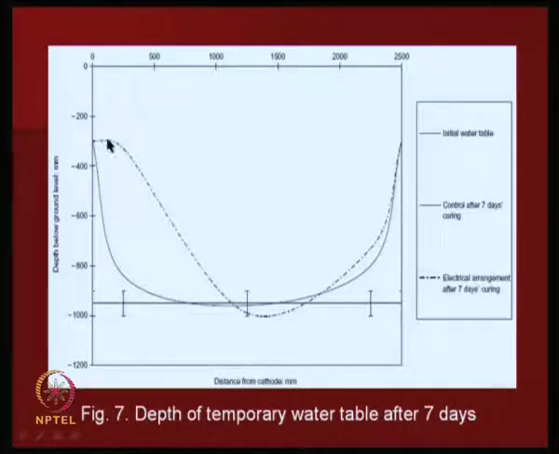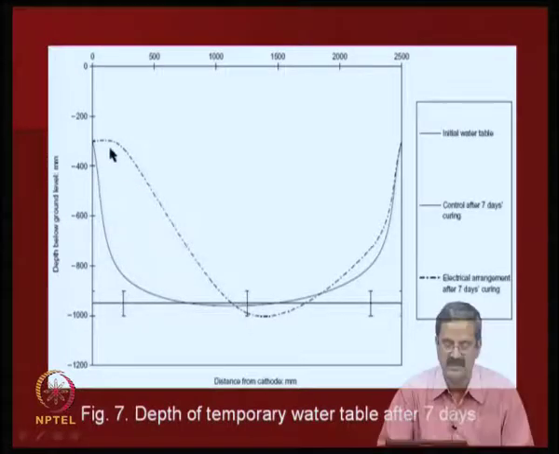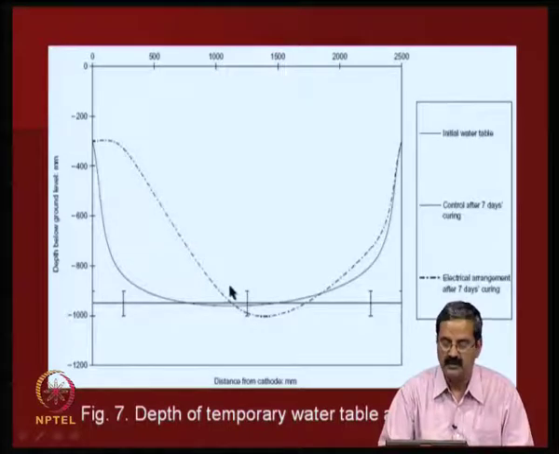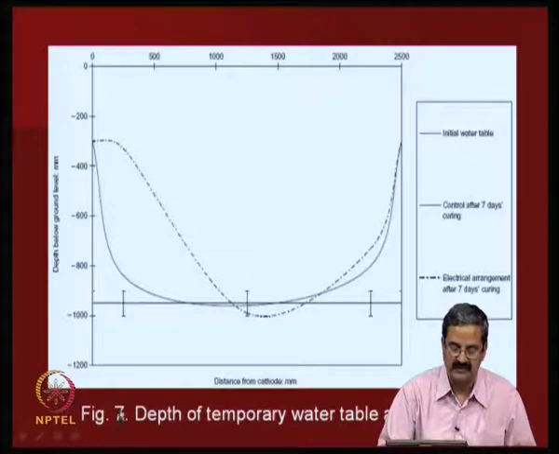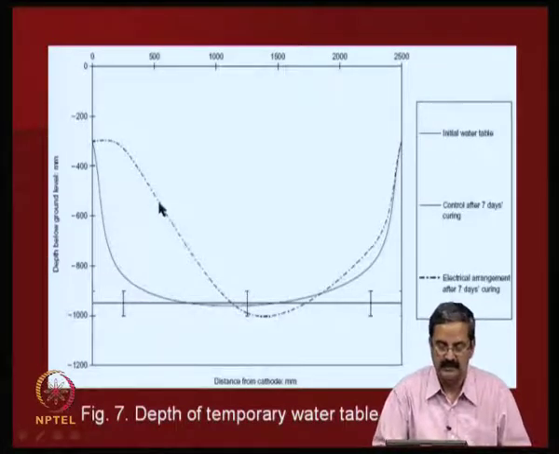You can see that there is more water being present after, what it shows is that this is the water content, there is a change. But then if you just see this particular point, you can say that the water content is higher close to the cathode surface, because there is a distance from the cathode.